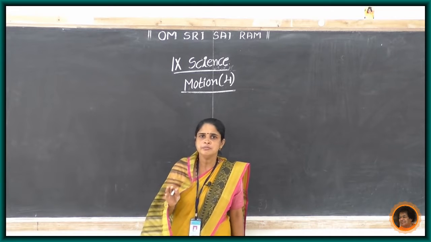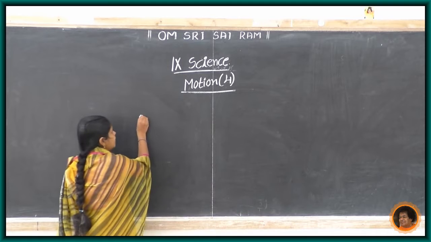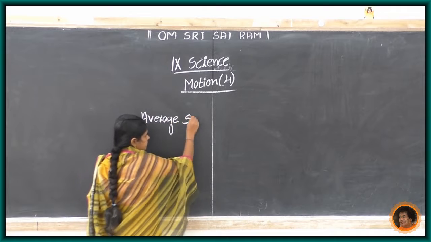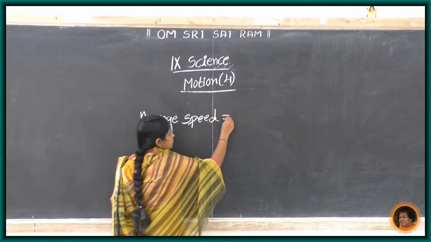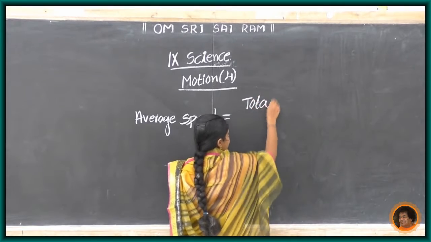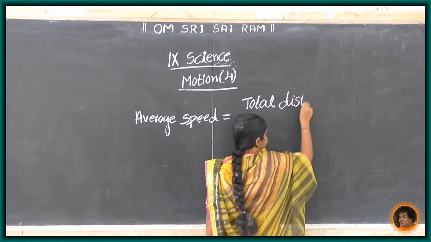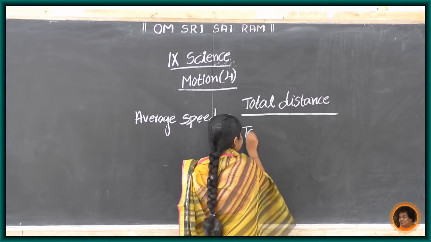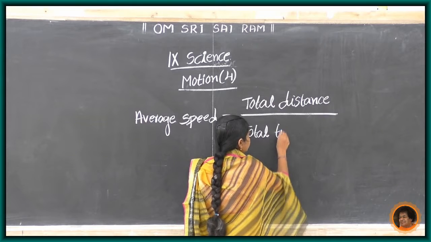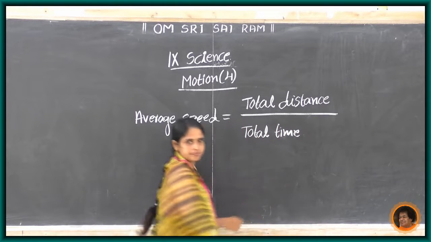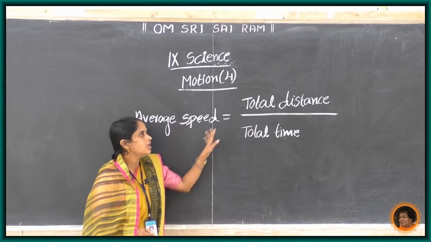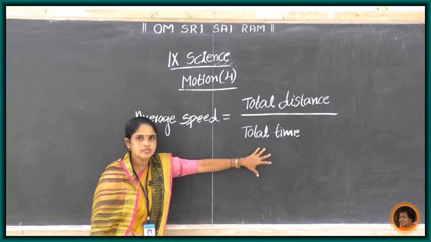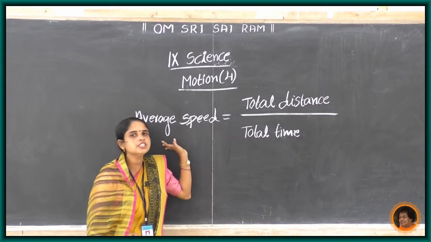Now, here is the formula for average speed: average speed equals total distance traveled divided by total time taken. It is the formula for average speed.